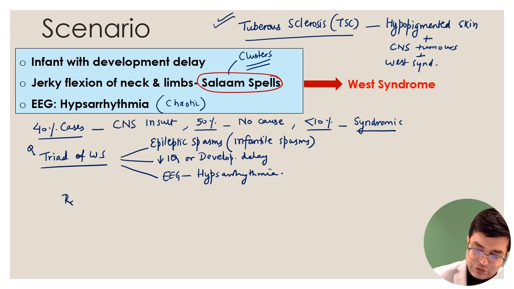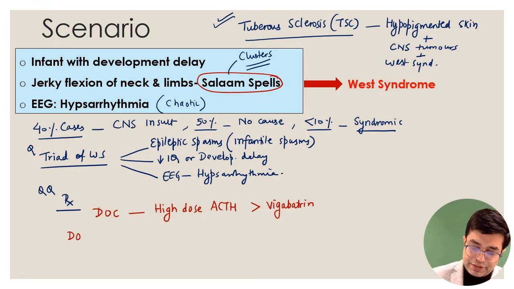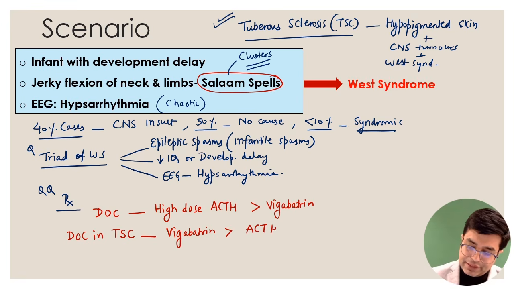So what is the treatment of West syndrome? Treatment has been asked 2 times in the past papers of the FMG exam. The drug of choice in West syndrome is always high dose ACTH. In one of the INI-CET exams, people got stuck on whether to give high dose or low dose. High dose ACTH should be given. If that is not in the options, you can go for vigabatrin. But if the question says there is a patient with tuberous sclerosis, the drug of choice in West syndrome with tuberous sclerosis is vigabatrin, which is more effective, followed by ACTH. So this is a quick summary of how you are going to identify it and what the likely diagnosis is.